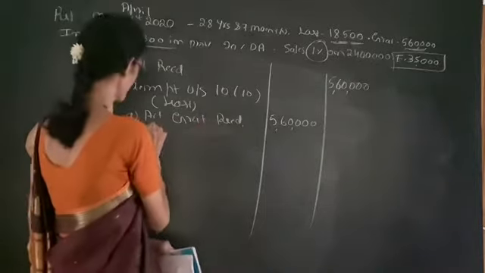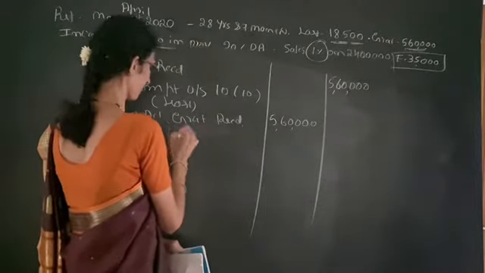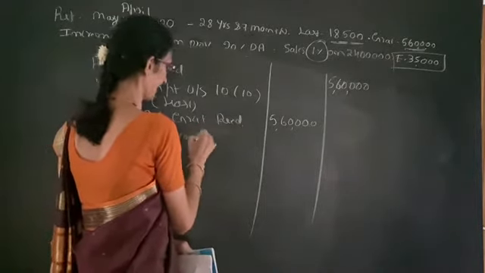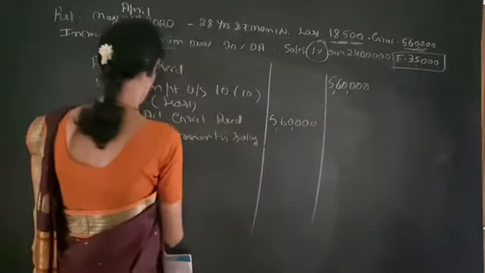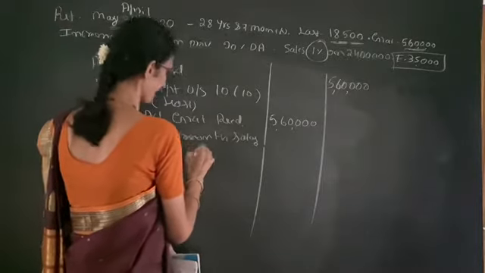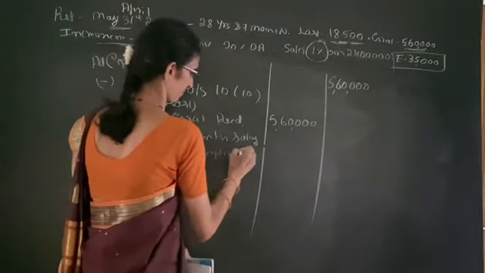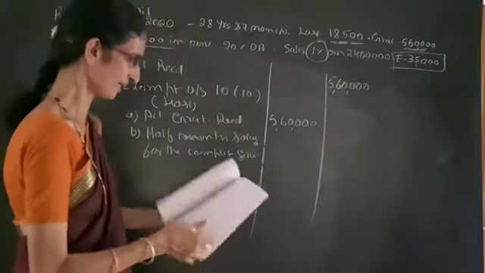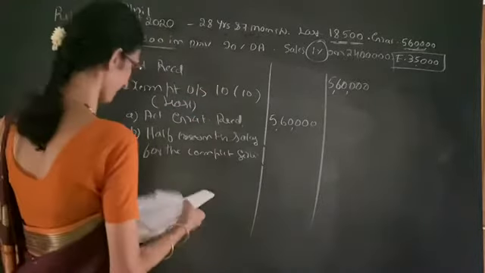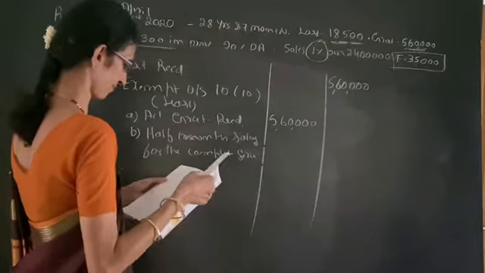Then second one: he is not covered under the Act, so the rule is half month salary for the completed years of service. Here we already calculated the salary, see the note, it is 20,780.